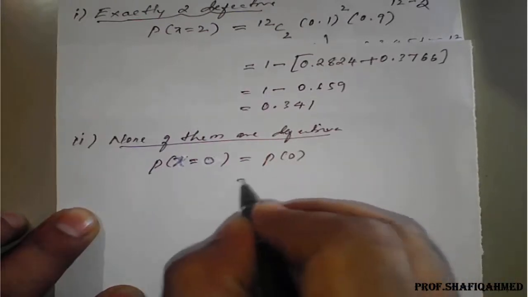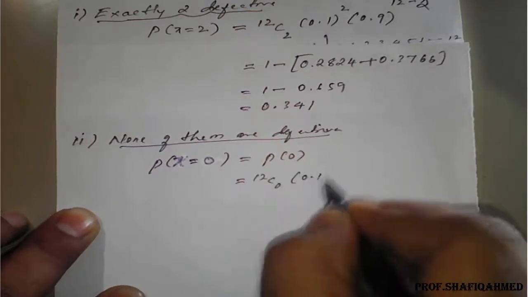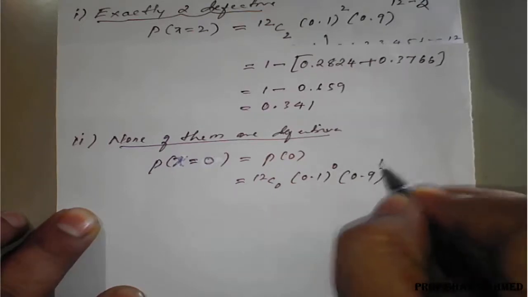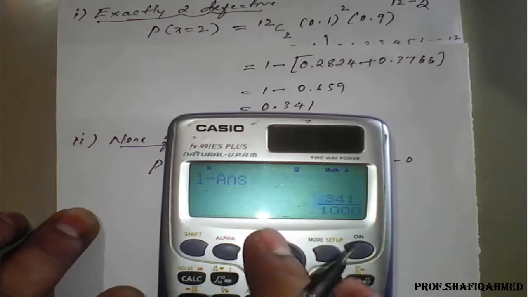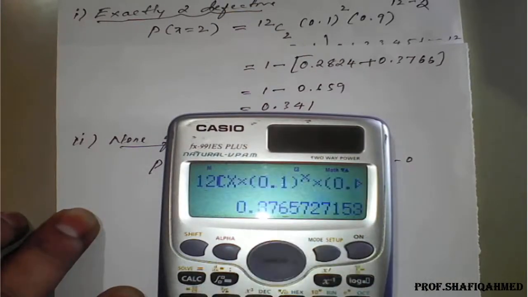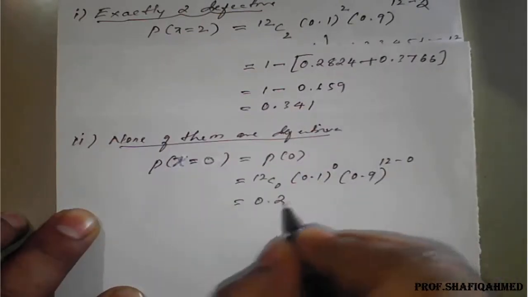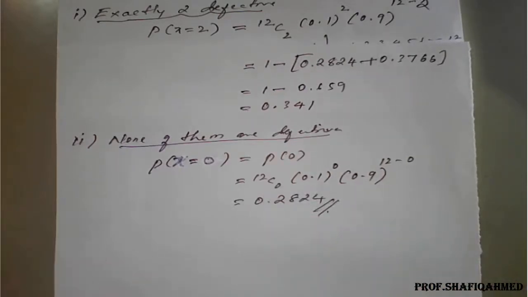So p of 0 means, if you want, I will write the formula as 12C0, 0.1 raised to 0 and 0.9 raised to 12 minus 0, or you can use the calculator directly, go back button, the formula will be already as it is. So again x is 0 means you will get back 0.2824. If you simplify this also, you will get the same result. So in this way you have to solve the examples based on binomial distribution.